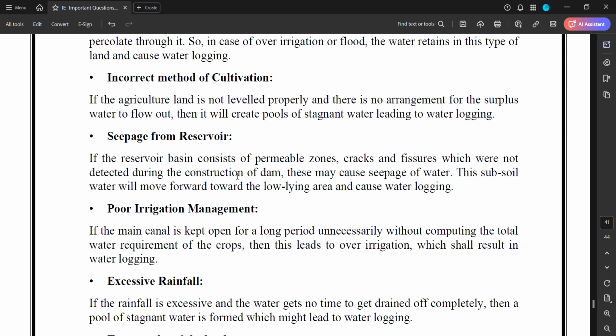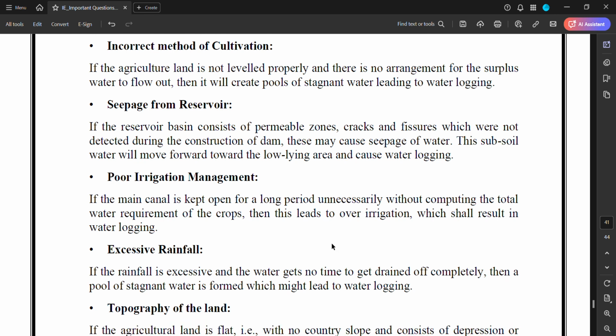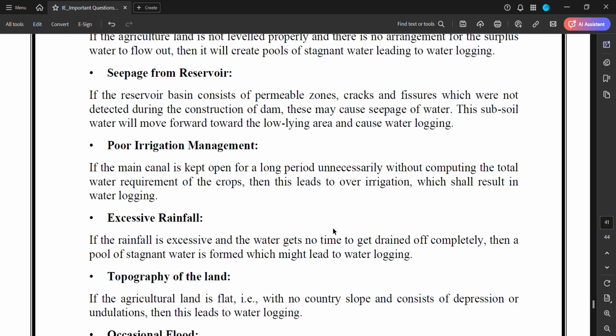Incorrect methods of cultivation. If the agricultural land is not leveled properly and there is no arrangement for the surplus water to flow out, then it will create pools and stagnant water, leading to waterlogging. Seepage from reservoirs. If the reservoir basin consists of permeable zones, cracks, and fissures which were not detected during the construction of the dam, this may cause seepage of water. This subsoil water will move forward towards the low-lying areas and cause waterlogging.